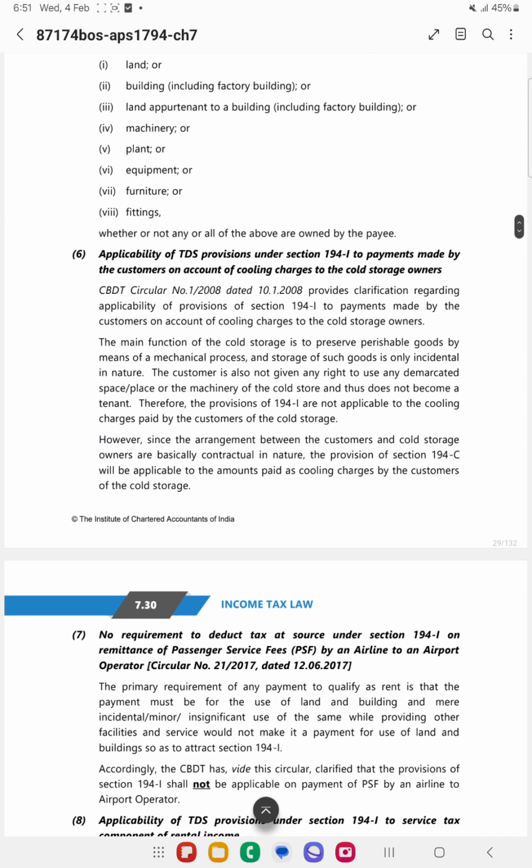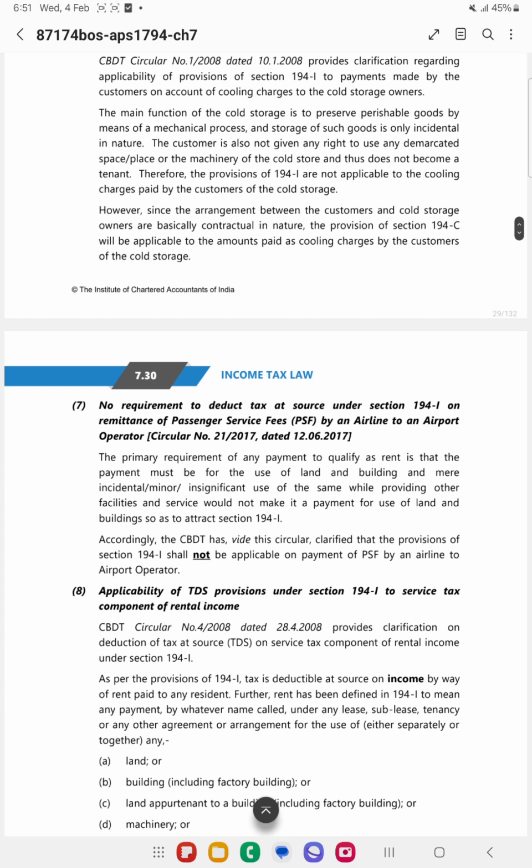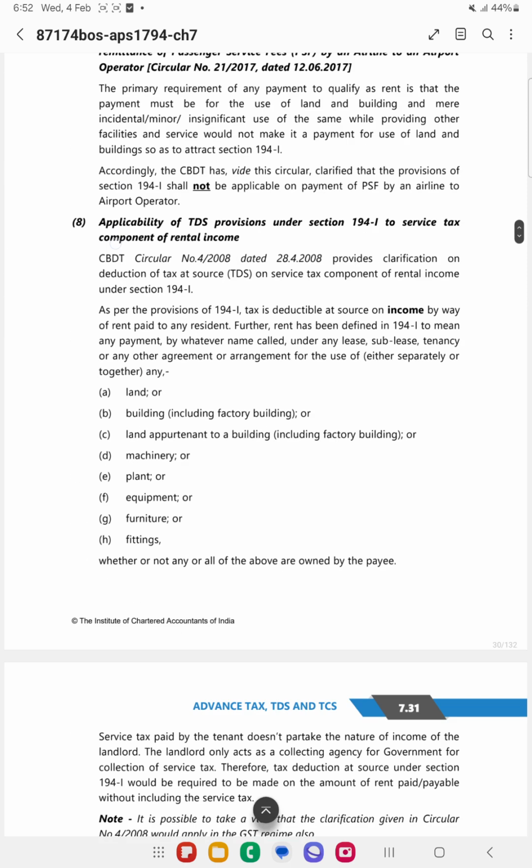Now, here the TDS is not applicable in case of cold storage charges, and in respect of passenger service fees by an airline to airport operator, and in respect of the service tax component of the rental income, since it is not the income, it is the tax which is required to be paid to government.